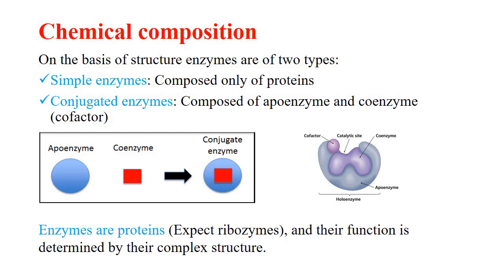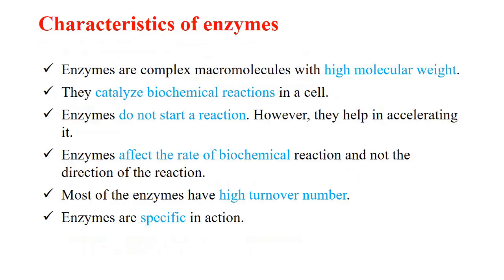When the non-protein part is organic in nature, then it is called coenzyme. When the non-protein part is inorganic in nature, then it is called cofactor. When apoenzyme binds to its non-protein part, it forms a complete, active enzyme called holoenzyme. Apoenzyme is the protein part of the enzyme.